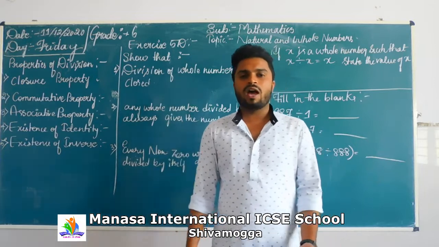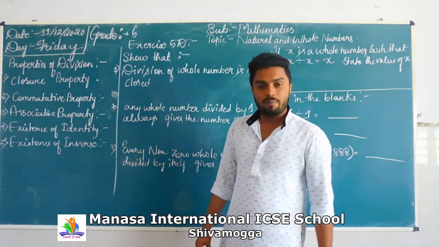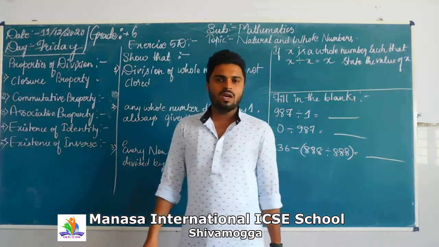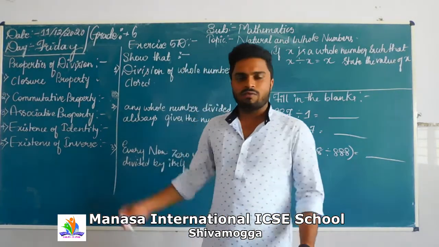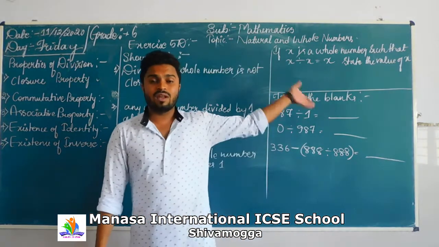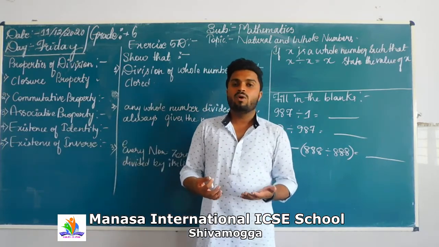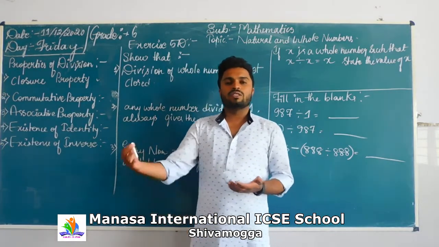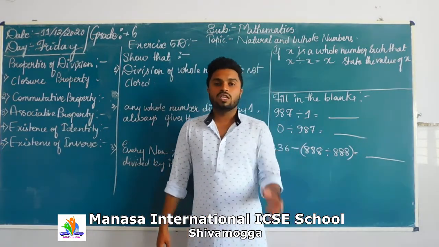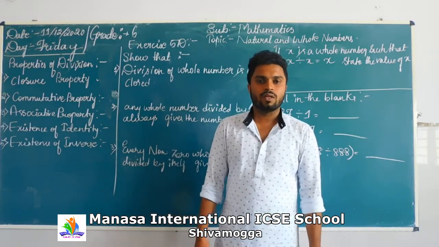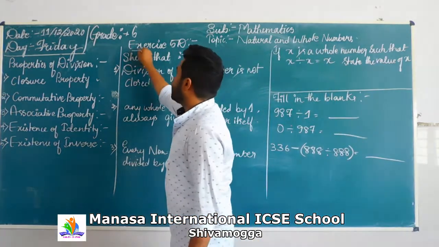We shall glance at what we have studied. We have studied some of the properties: closure property, commutative property, associative, existence of identity and existence of inverse. We have studied with some examples, as well as some of the properties. When a number is divided with the same number, what gives you the same number? When a number is divided with 1 it gives you the same number. When a number is divided with 0, what is the answer? 0. Today we are going to solve the problems of exercise 5D.